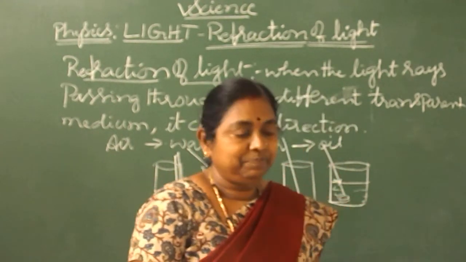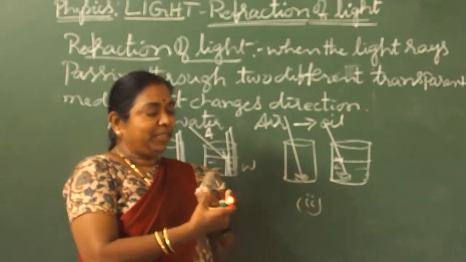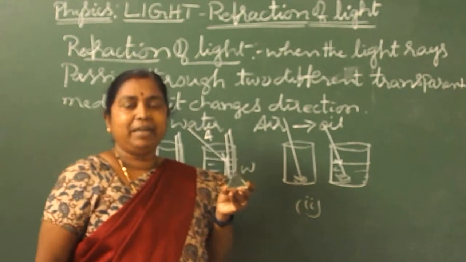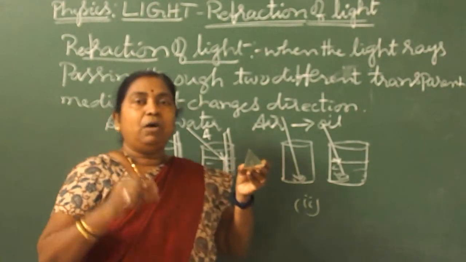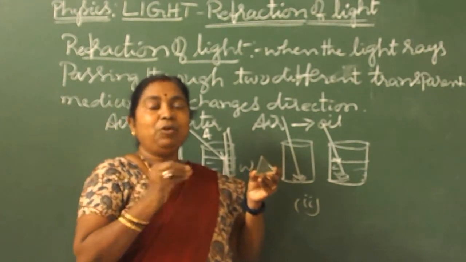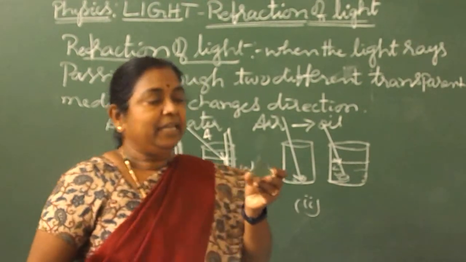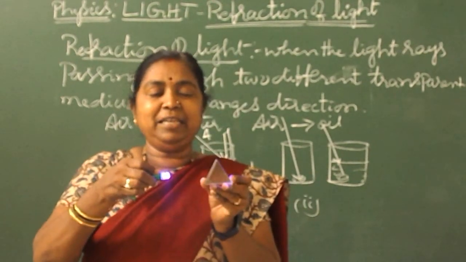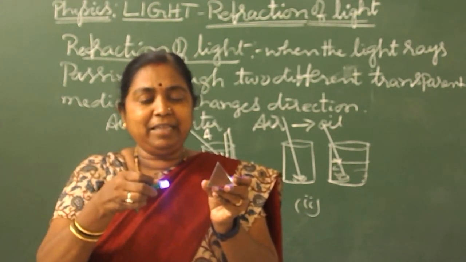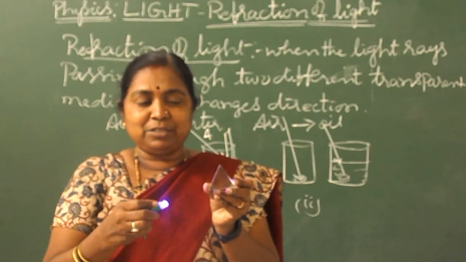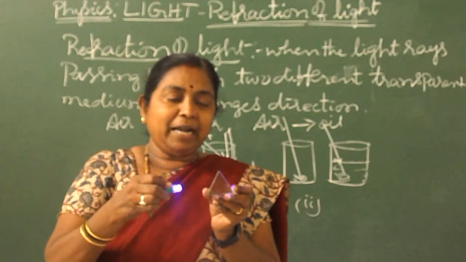To understand that, very easily you can see, it is a triangular glass prism. When the light rays enter, see, all the rays in a torch light cannot be seen separately. Whereas with laser light, you can understand very easily how the light rays pass. Then you will easily see that when the light rays enter, the incident ray is from the down direction also. But when it changes from one medium to another medium, it bends and comes out.